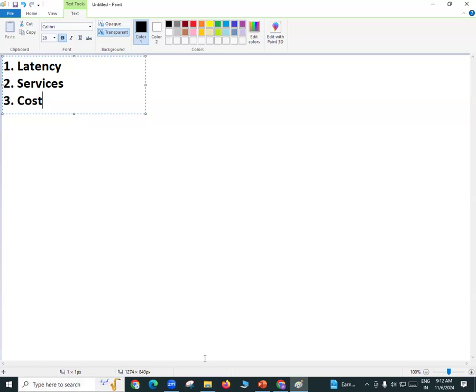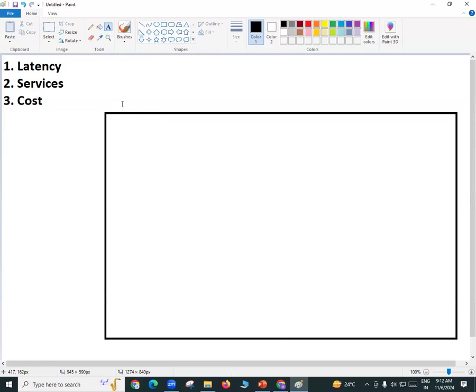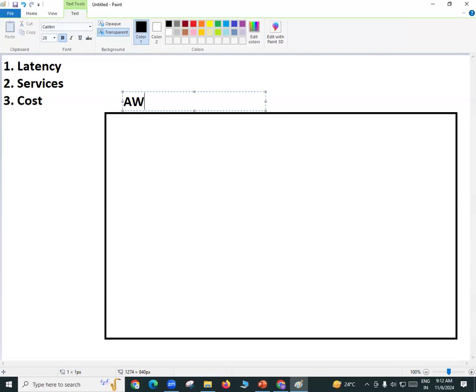Okay. Now, let us go back to the regions and the availability zones. So this is your AWS global infrastructure.